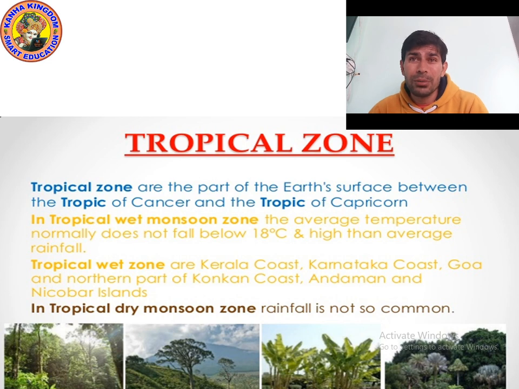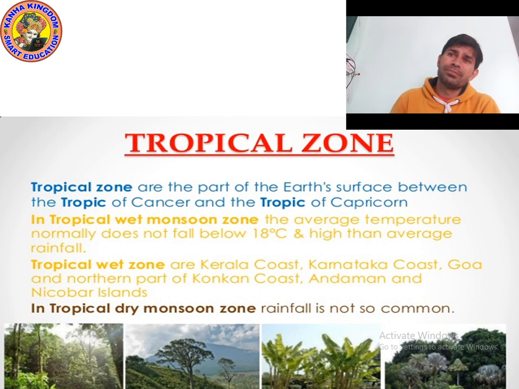The tropical wet zones are Kerala coast, Karnataka coast, Goa, northern part of Konkan, and Andaman and Nicobar Islands. In the dry zone, rainfall is not so common.